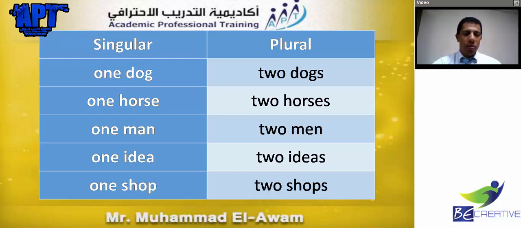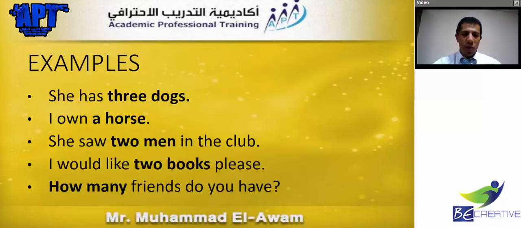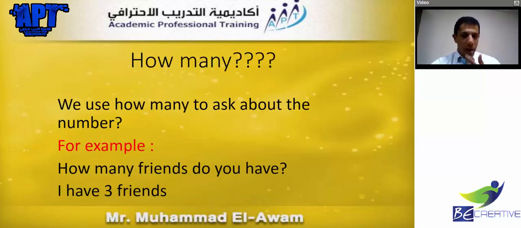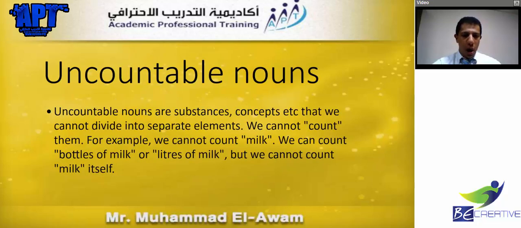And we had many examples for countable nouns like dogs, horses, men, ideas, shops. Okay? And we also talked about using how many to ask about countable nouns. Now, then we went to uncountable nouns and said that they are words that cannot be separated into smaller elements.